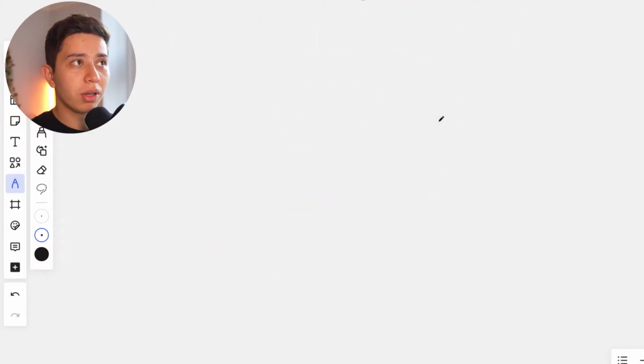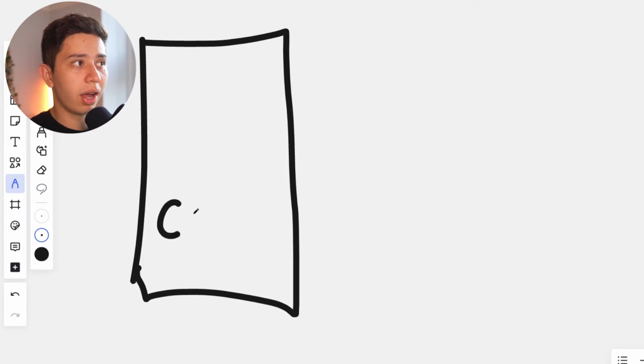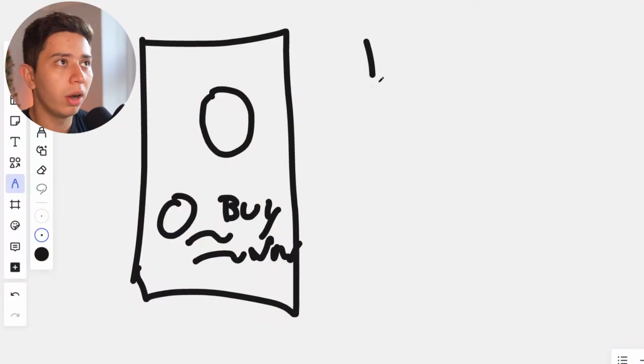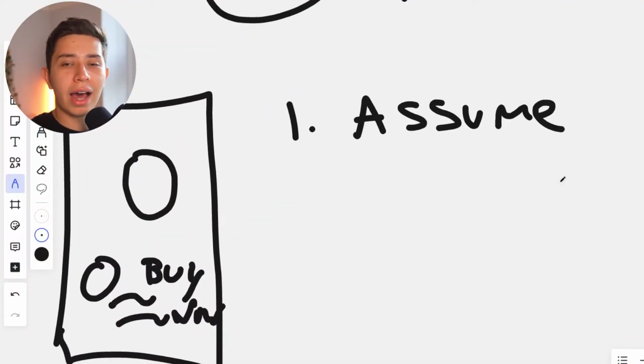Now, what people are doing in the advertising space is they're seeing a brand run an ad and they say, oh, this brand is running this ad. I'm seeing this ad. Therefore, if I do an ad like this, make it slightly better, I'll compete with them. There are two problems with that. One, you're assuming that that ad is working for them.